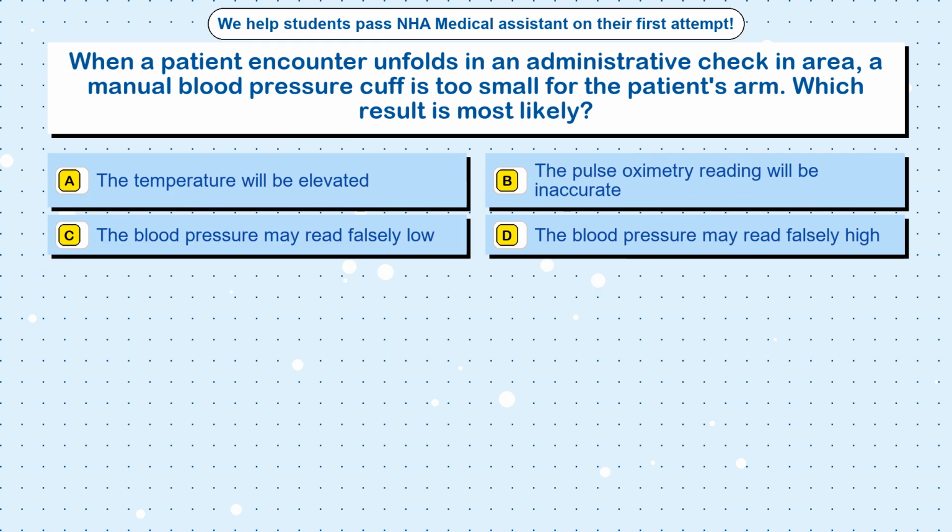Question 56. When a patient encounter unfolds in an administrative check-in area, a manual blood pressure cuff is too small for the patient's arm. Which result is most likely? Option A, the temperature will be elevated. Option B, the pulse oximetry reading will be inaccurate. Option C, the blood pressure may read falsely low. Option D, the blood pressure may read falsely high.